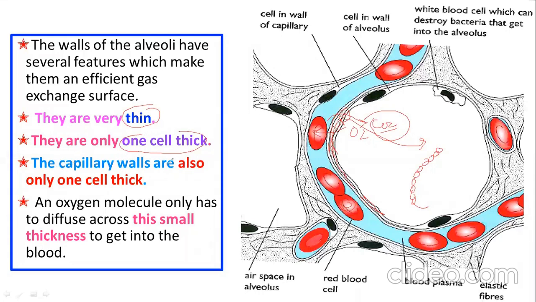The capillary wall is also one cell thick. The thinner it is, the more diffusion will happen. The oxygen molecule only has to diffuse across this small thickness to get into the blood.